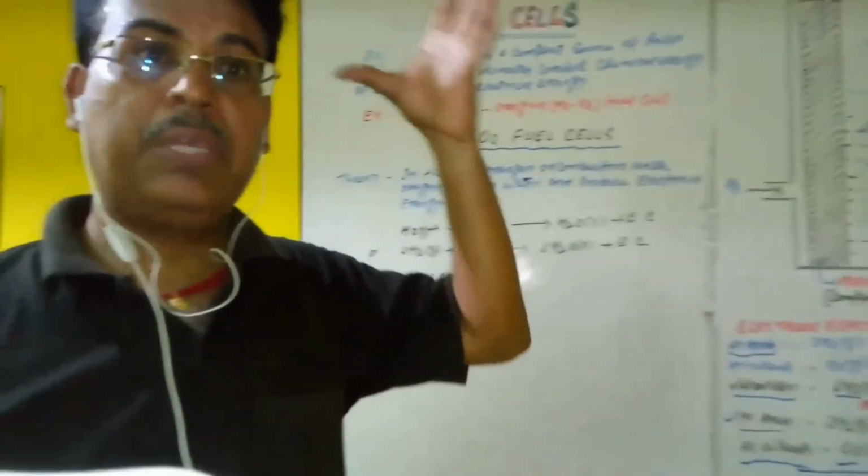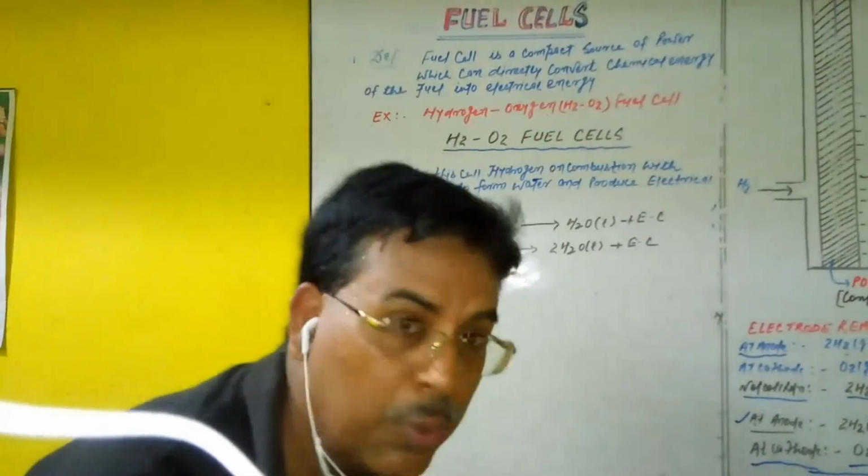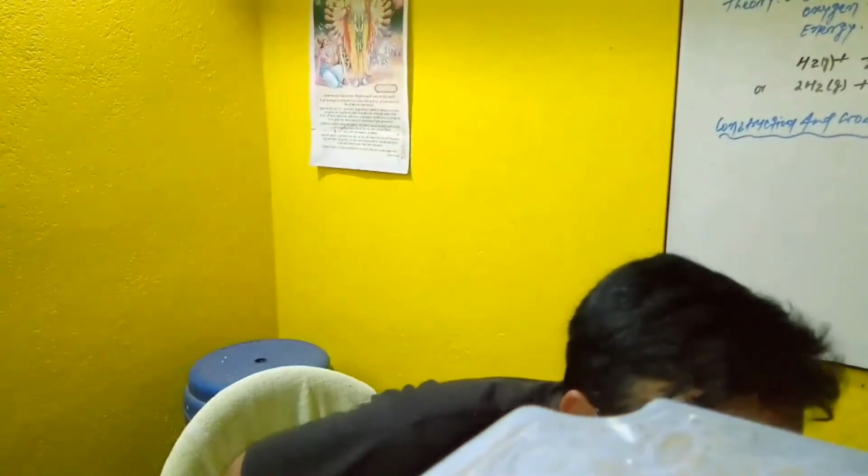These are the concepts about the fuel cell. So simply, we can say what type of electrode reactions must take place and what the concept of the fuel cell is.